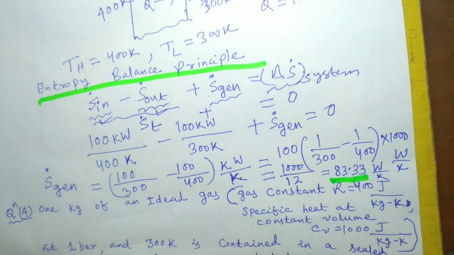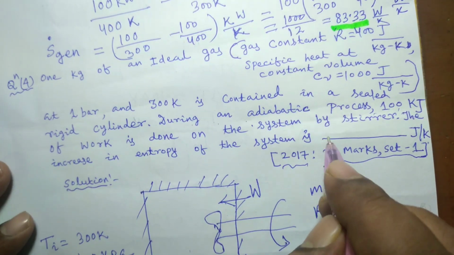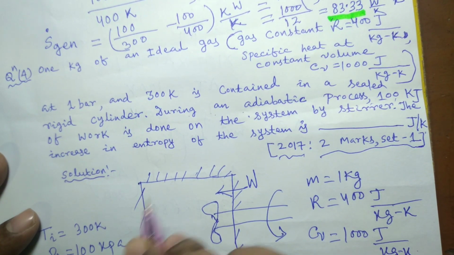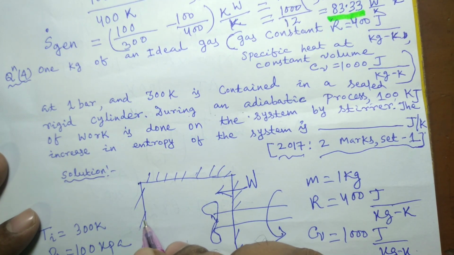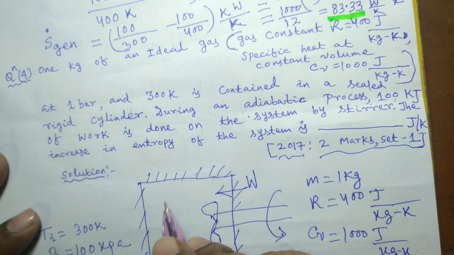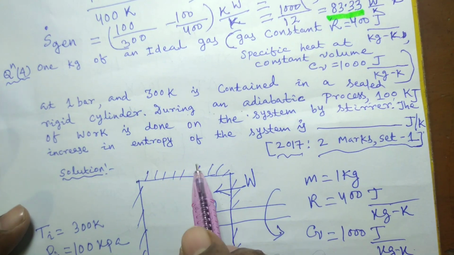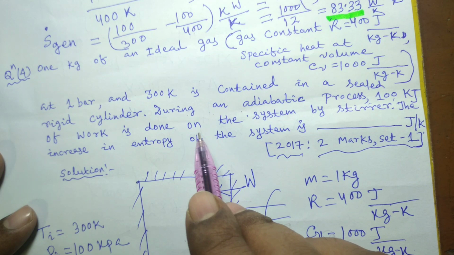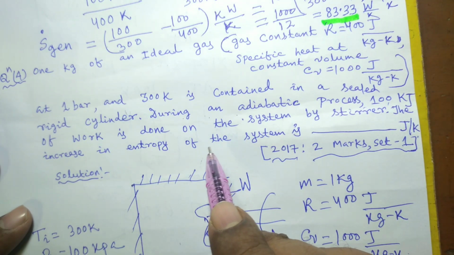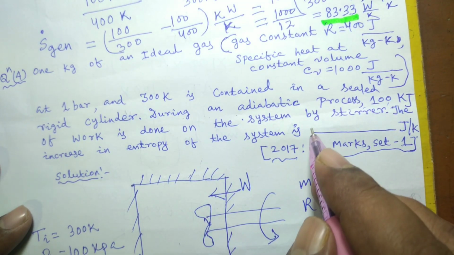Though here no heat is supplied, the entropy will increase. That is the basic concept behind this problem, that you should not think that since no heat is transferred, entropy change will not be there.